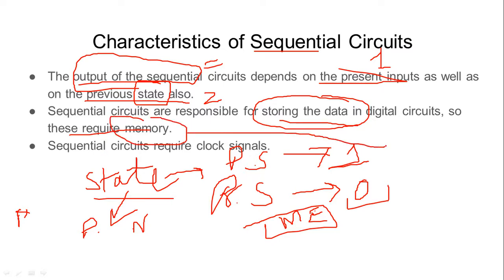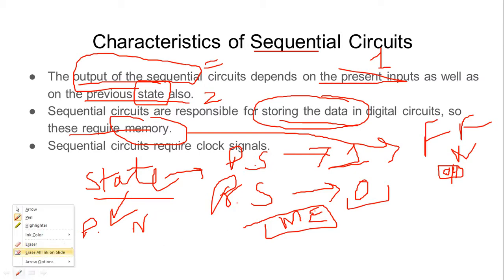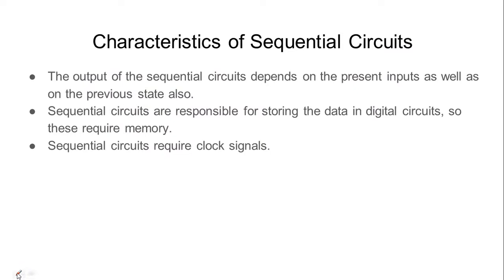The simplest example of this is the flip-flop. If you are aware, flip-flops are responsible for storing one bit of data. You can store either one value or zero in the flip-flop. So this is how flip-flops work. Simply put, flip-flops help us in storing the data within sequential circuits.